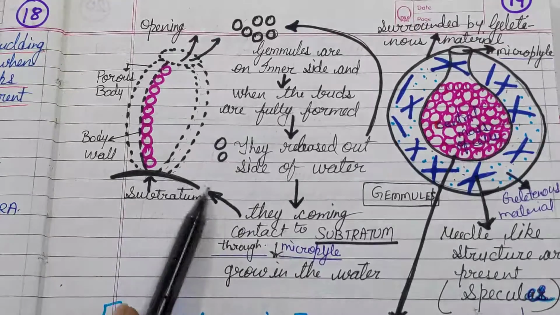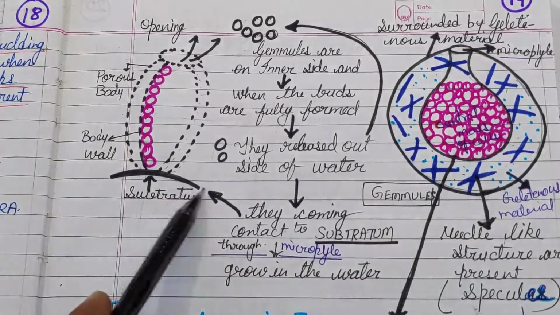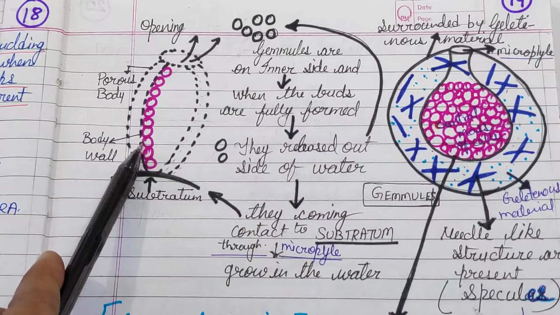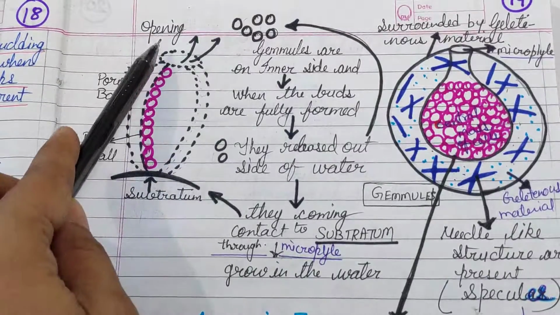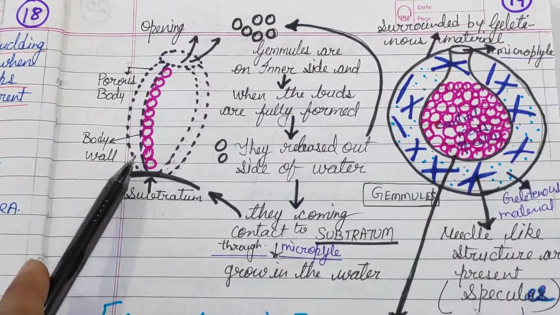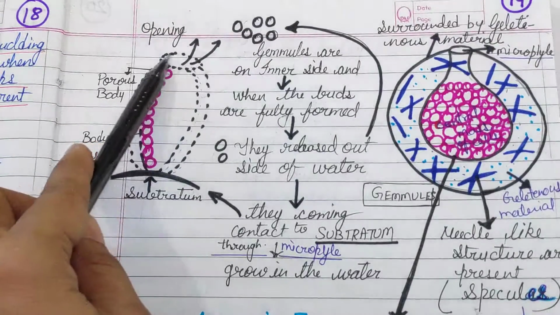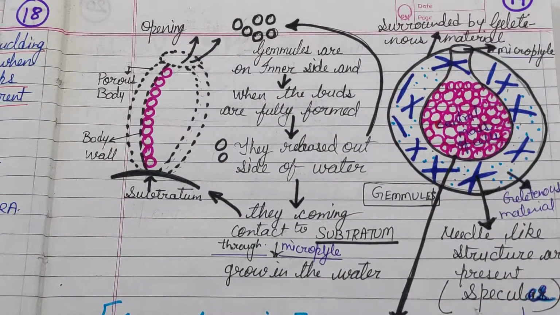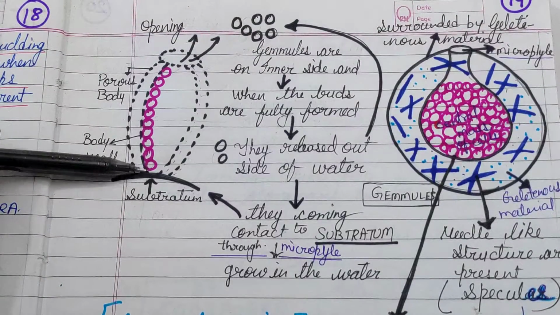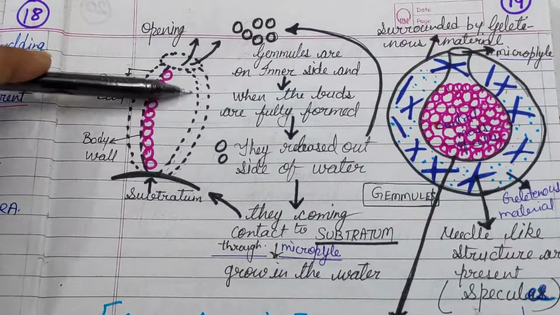This is the basic structure, that is the substratum, and this is the body wall, and the outer body wall is porous. There are so many pores, and this is the main opening. Now the gemmules are on the inner side. These are the gemmules. So many gemmules are on the inner side of the sponge.